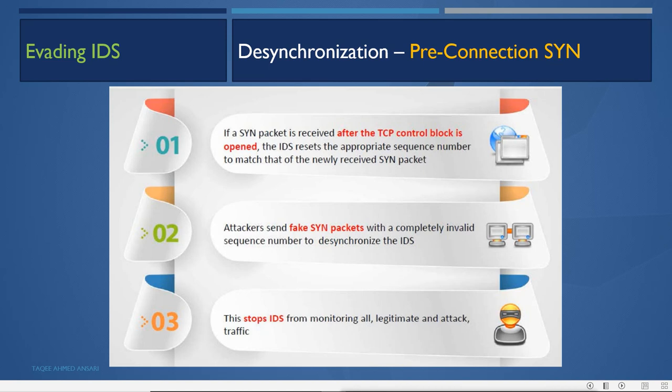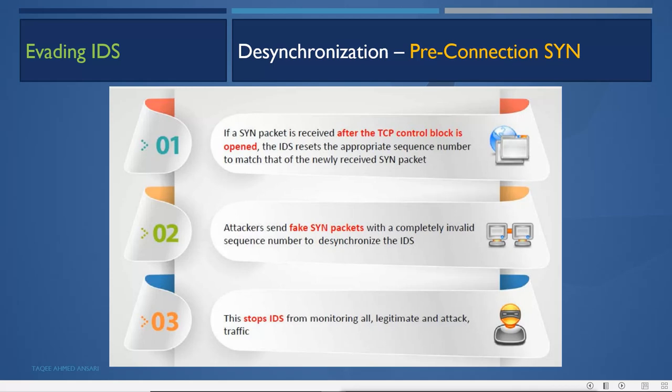So what can the attacker do? It can desynchronize the IDS by sending an invalid sequence number. Because what does the IDS do? When a SYN packet is received after the TCP control block, the IDS resets the appropriate sequence number to match that of the newly received SYN packet.